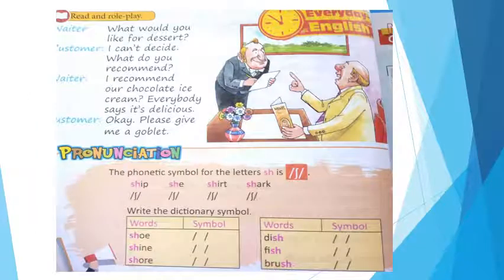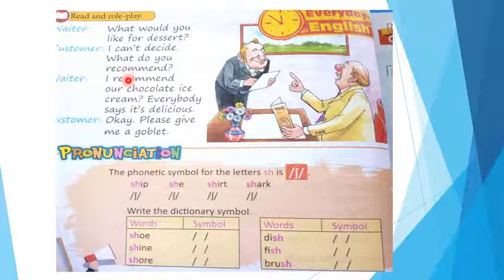Let's read this page with reading. Okay? Waiter, what would you like for dessert? Here is a question form. Waiter पूछ रहा है what you like for dessert. Customer क्या कह रहा है? Here is the customer. He is saying, I can't decide.